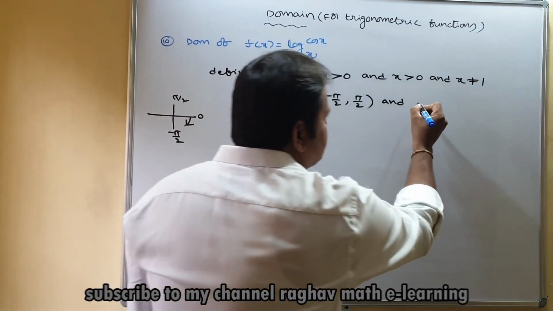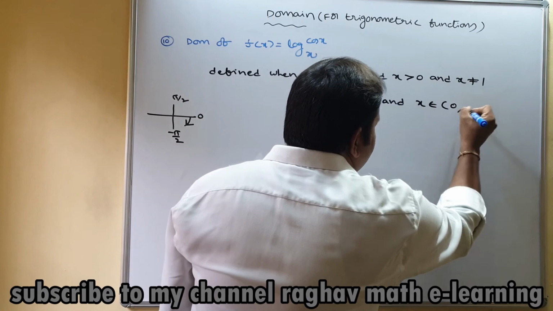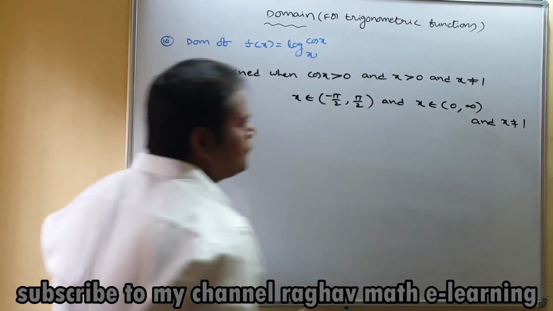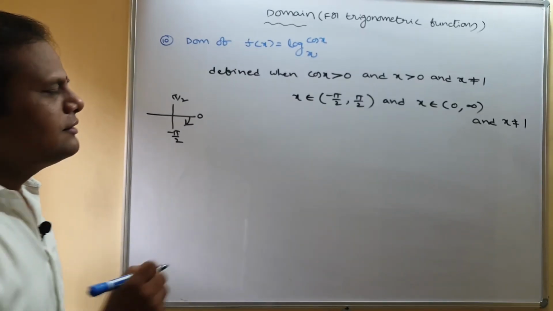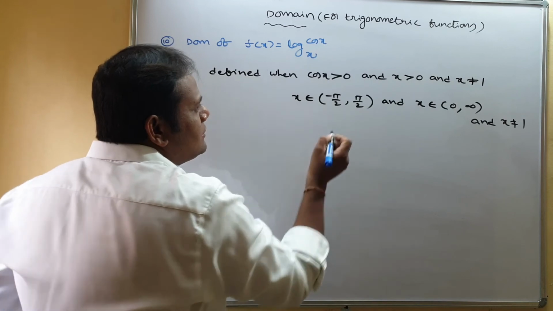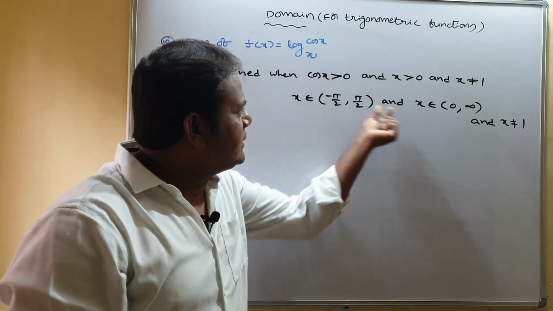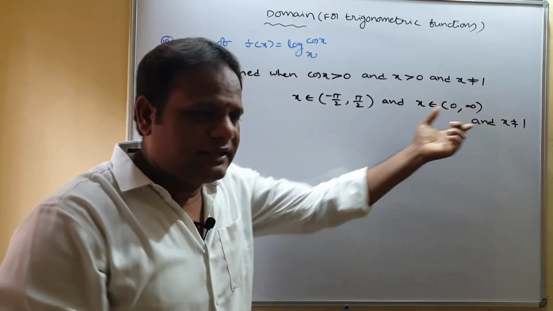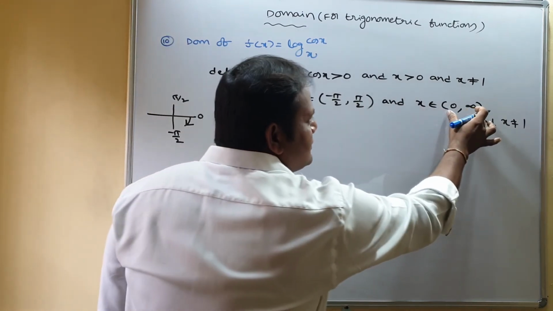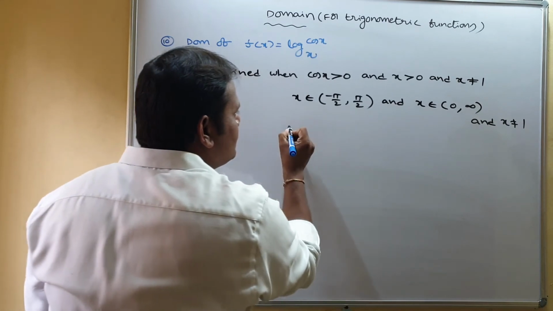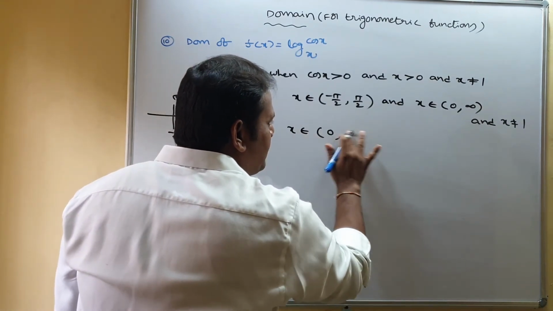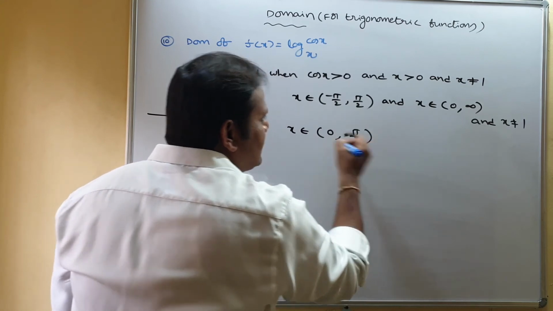And x positive means 0 to infinity. And already we decided x is not equal to 1. Now we have to find the intersection between them. It is between minus pi by 2 to pi by 2, and it is from 0 to infinity. So the final answer will be 0 to pi by 2. This is the common part.